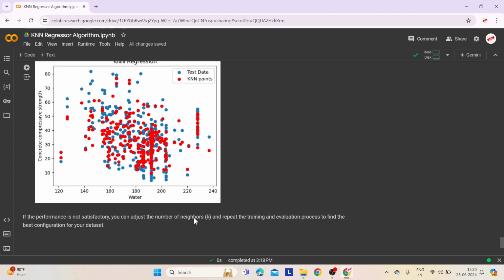If the KNN model's performance isn't satisfactory, adjusting the number of neighbors, k, can help. By experimenting with different values of k and repeating the training and evaluation process, you can find the optimal configuration for your dataset. A smaller k may capture more detail but be prone to noise, while a larger k may oversmooth the data. Finding the right balance can improve the model's accuracy in predicting concrete compressive strength based on your specific dataset and its characteristics.